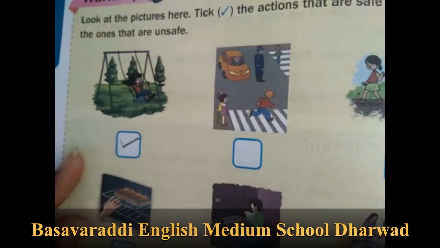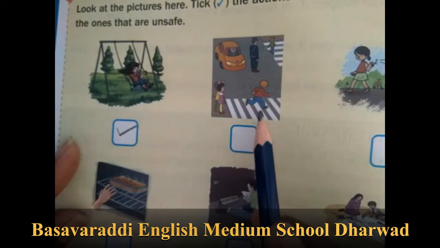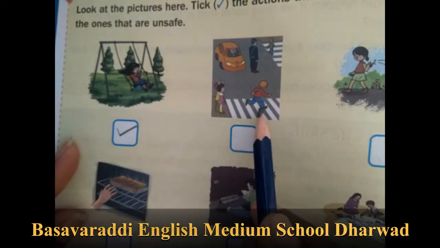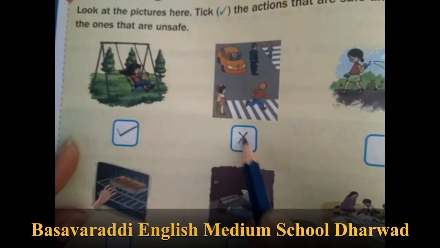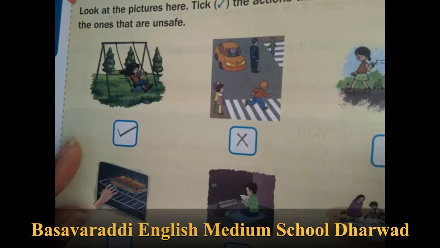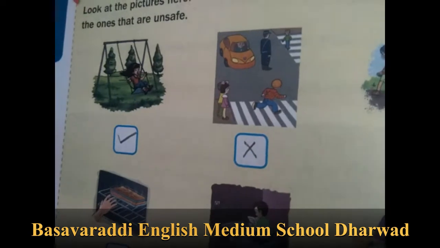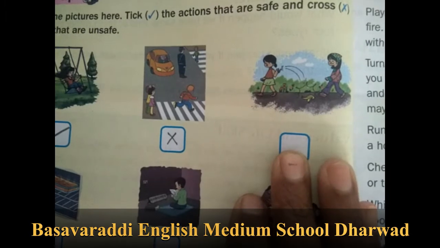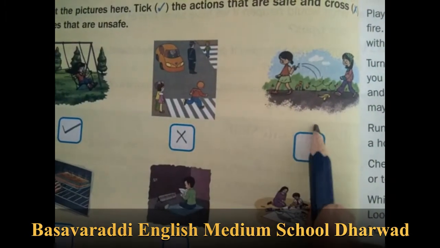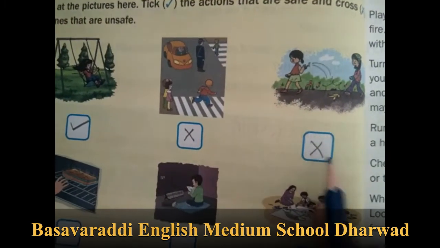Yes, tick the correct. The second one, we cross the zebra crossing without running. Yes, this action is wrong. The third one, the picture shows... okay, this activity is not safe, so cross out this one.